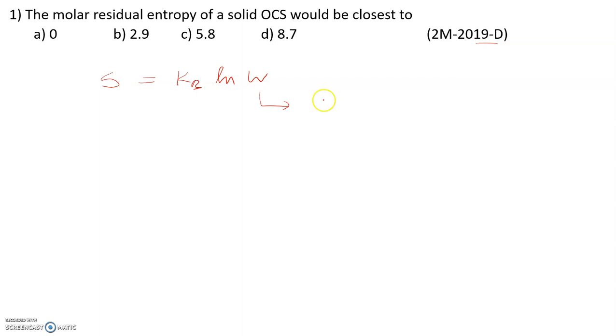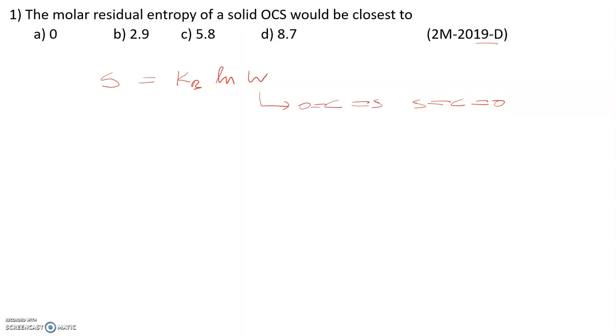So here this carbon oxysulfide exists in two different orientations in the crystal lattice. This is one orientation, and the other orientation is this. So it can orient in any of these two ways.